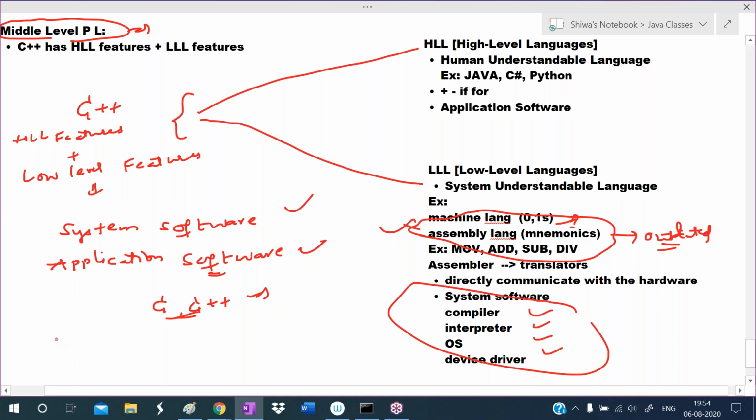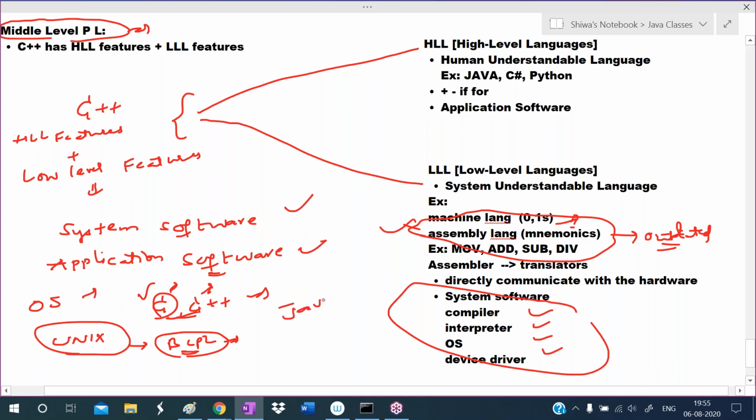You already know the Unix operating system. In which language was the Unix operating system developed? C language. Dennis Ritchie was actually trying to develop the Unix operating system in the BCPL language. He found many drawbacks in the BCPL language, so he made a new language, that was C language. All the C language features are also in C++, meaning using C++ you can develop operating systems.